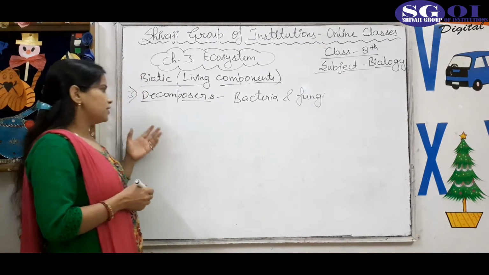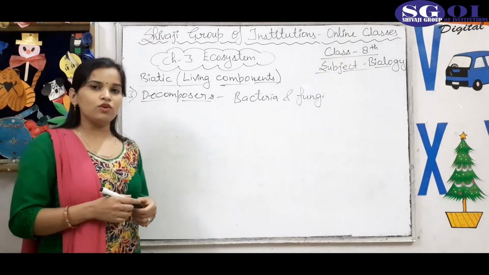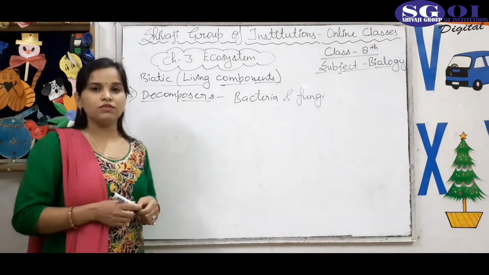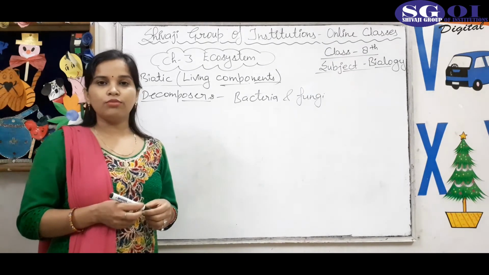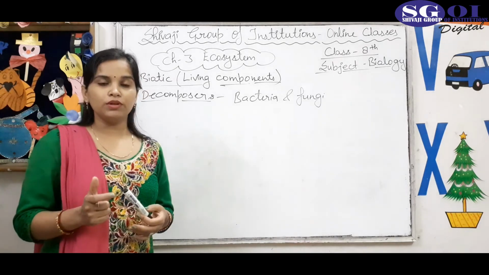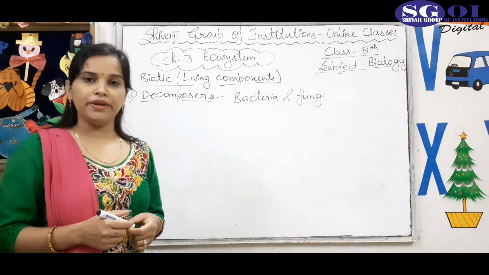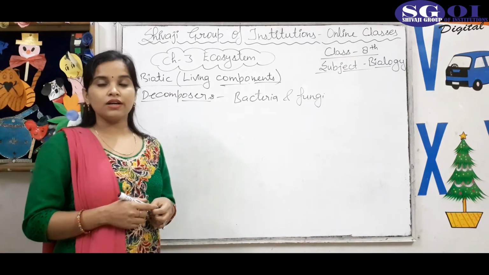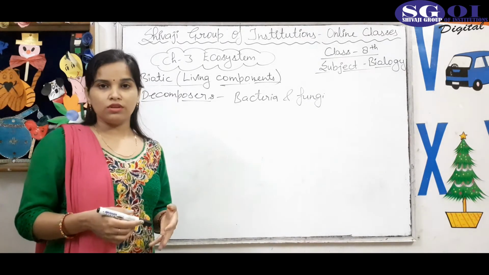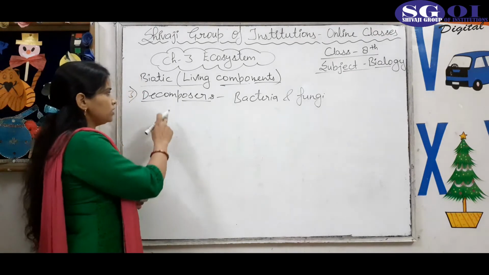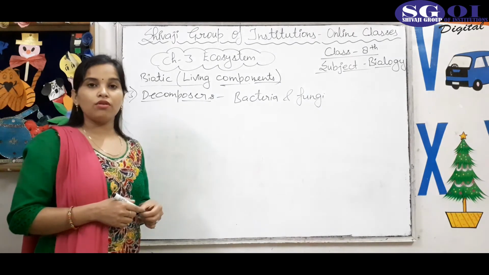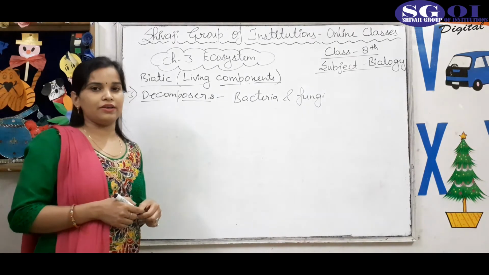So they are called decomposers who decompose the dead bodies of plant and animals. Actually, these decomposers secrete a digestive enzyme and convert the dead bodies of plant and animal into simpler substance or into minute particles, that is called minerals. And these minerals are again used by the plant from the soil for their growth. Okay, so actually the decomposers are not only the cleaner of the environment but they also do the recycling.